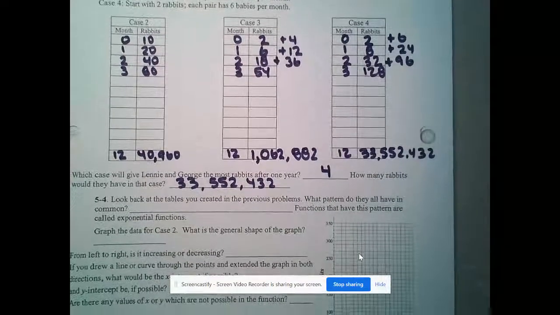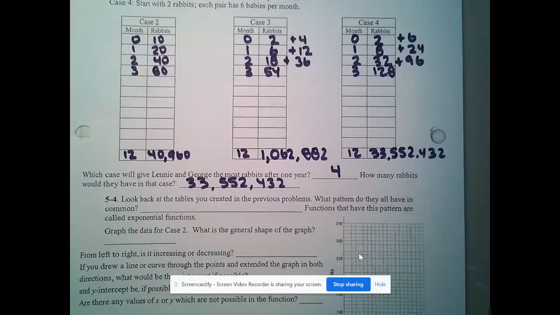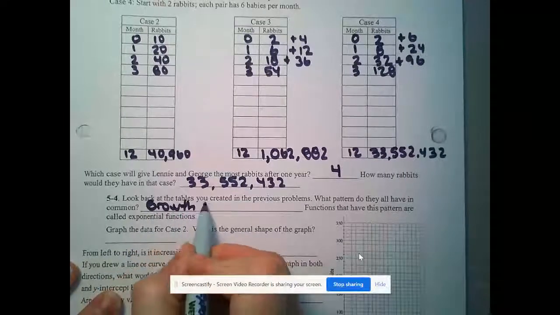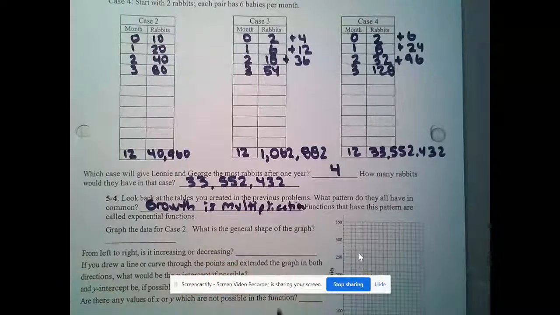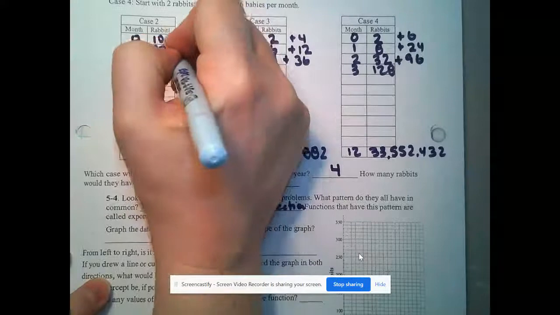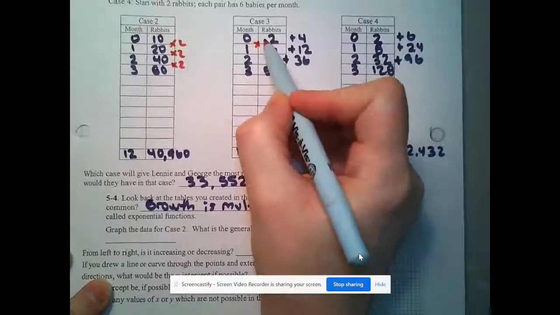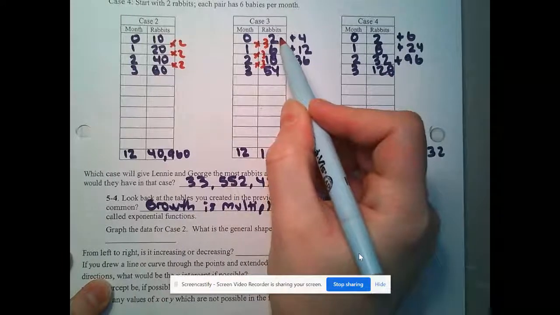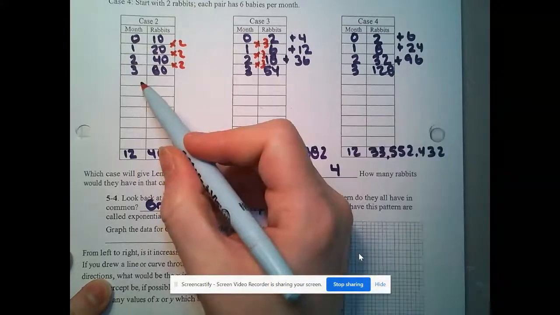Look back at the tables you created in the previous problems. What pattern do they all have in common? Their growth pattern is multiplication. So growth is multiplication. And what do we mean by that? In the first one, we were just doing times 2, right? Times 2, times 2, times 2. In the second one, it's times 3, times 3, times 3. Notice we started with a different value, though, so it took a second to catch up. But in the very next round, case 3 would have beaten case 2.